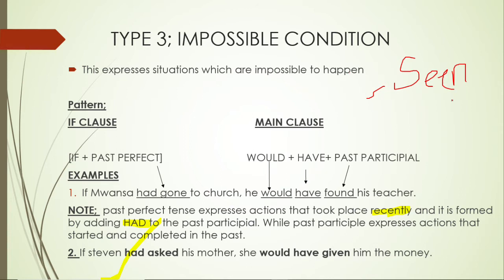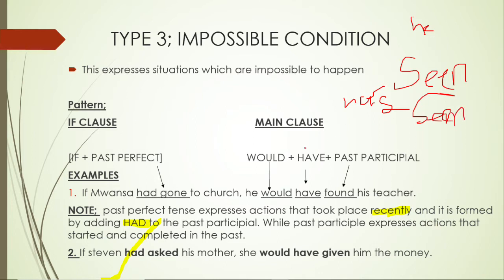Now, what if it's not you? You are not the one who performed the action of seeing. Let's take it for instance that is another person here. What do you say? He has seen. He has seen a plane. He has seen a cow. He has seen a girl.